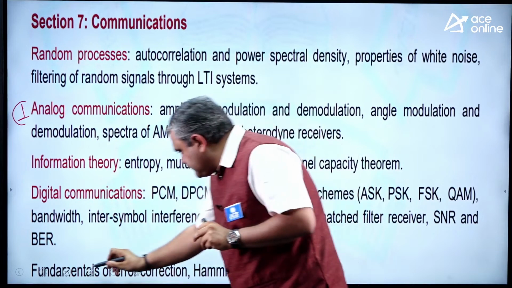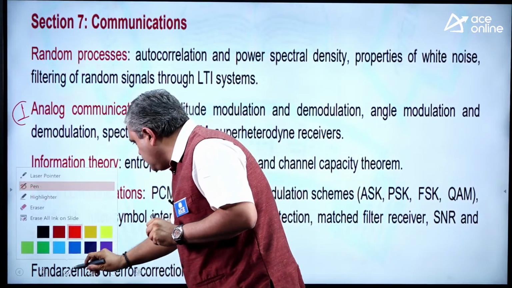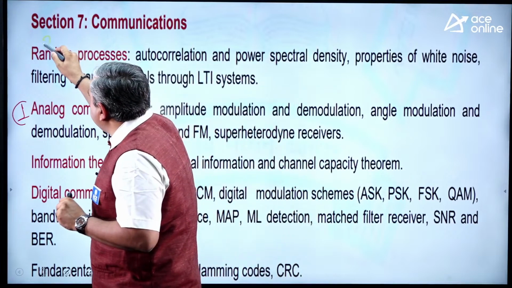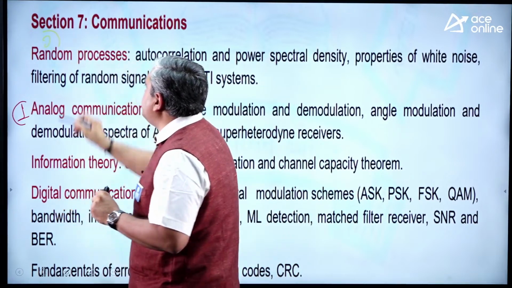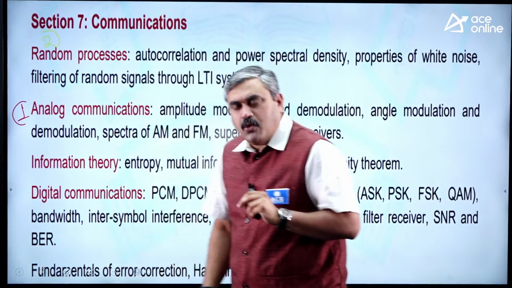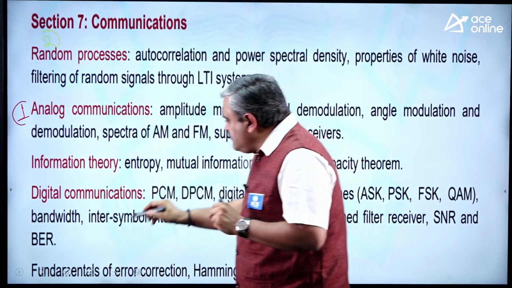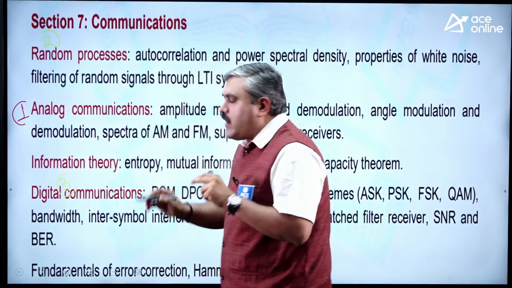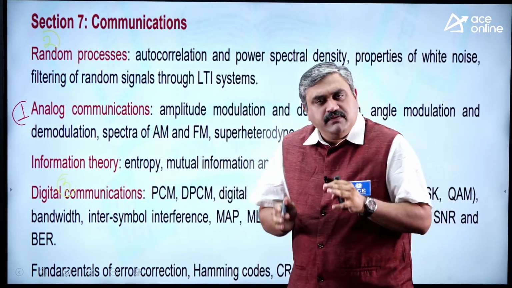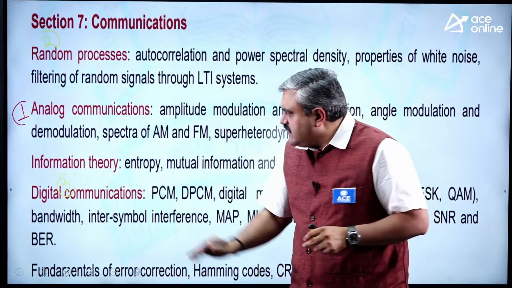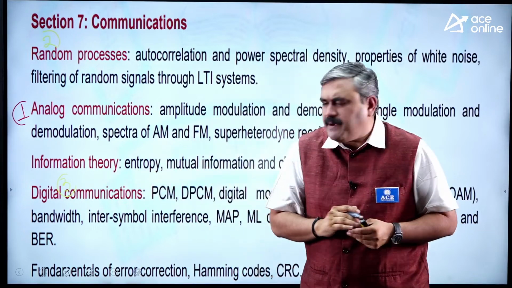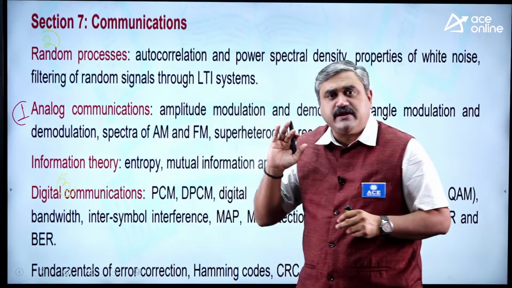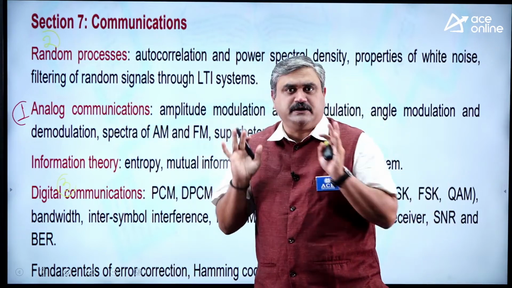Next, then let us consider random variables and random processes as the second part. Then digital communication as the third part. All the remaining topics, information theory and fundamentals of error correction, I put into the fourth part.